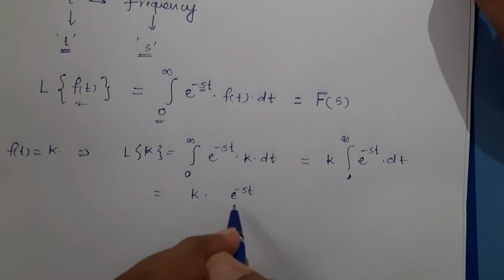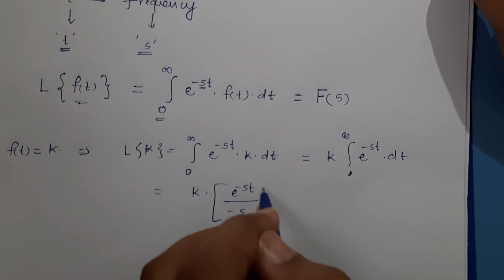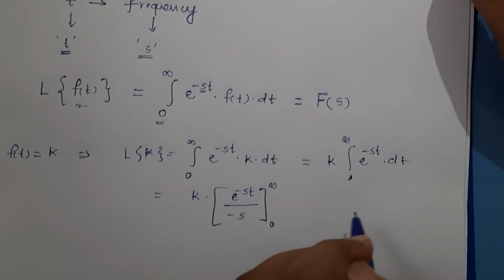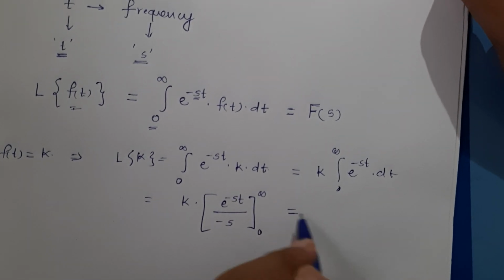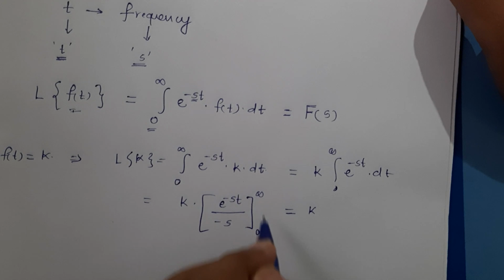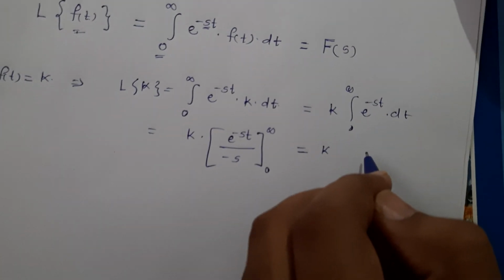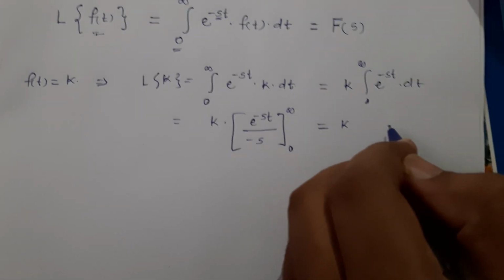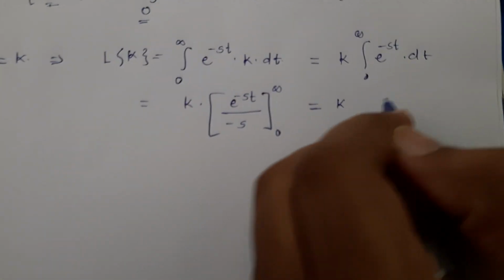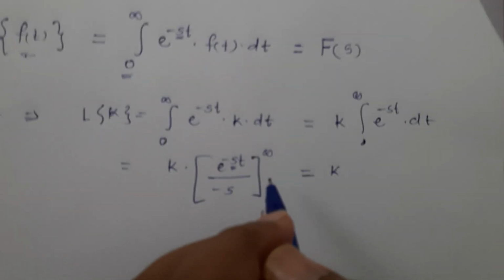e raised to minus st divided by minus s. If I apply these limits over t from 0 to infinity, then e raised to minus infinity will basically tend to 0 if s is greater than 0.